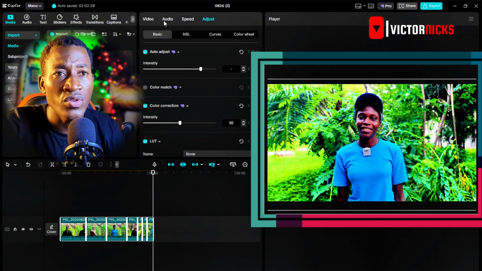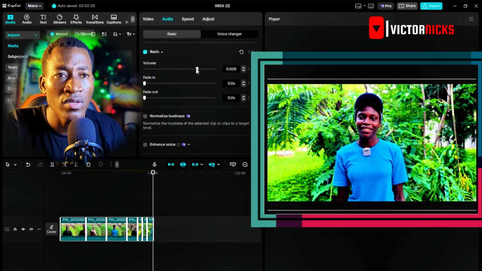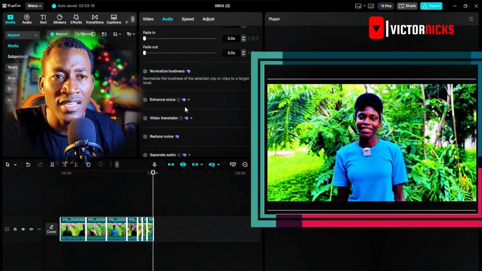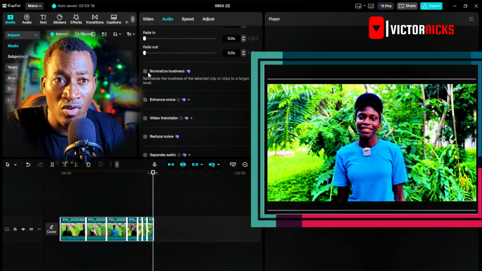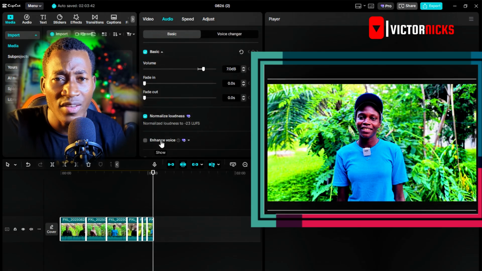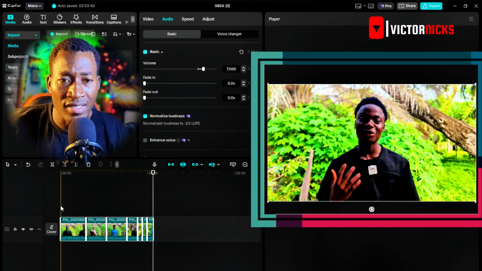I want you to move to the audio section on top, and look at this portion that says volume. Increase the volume, so all of the volumes will be increased, right? I love to add this portion. If your internet is very strong, just click on normalize loudness. It's going to analyze all of your videos and normalize the loudness, so none of the videos is going to be very, very high. And let's say we want to reduce the noise if there was any noise. I think that's what we need here. Let's come back and see what the outcome is.